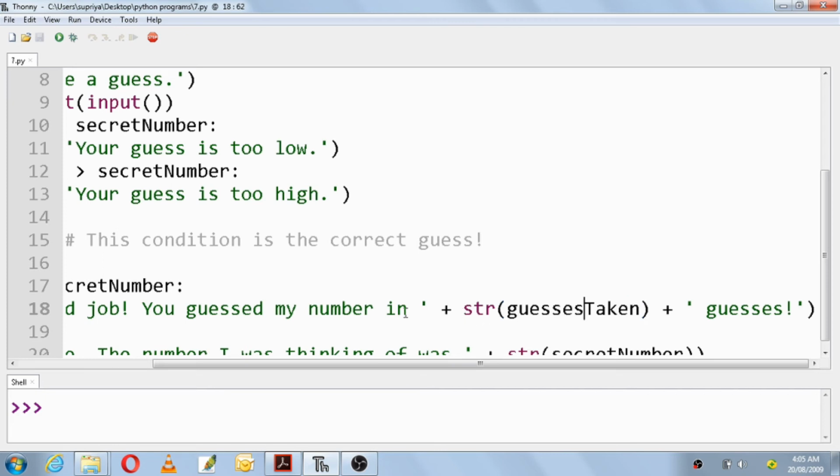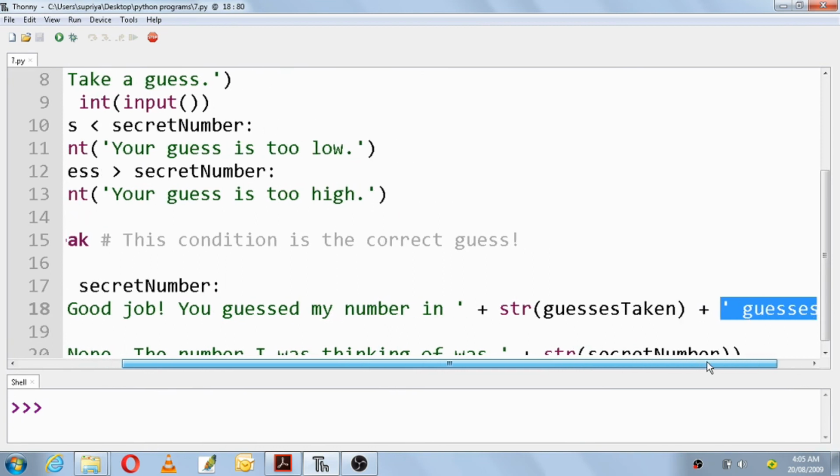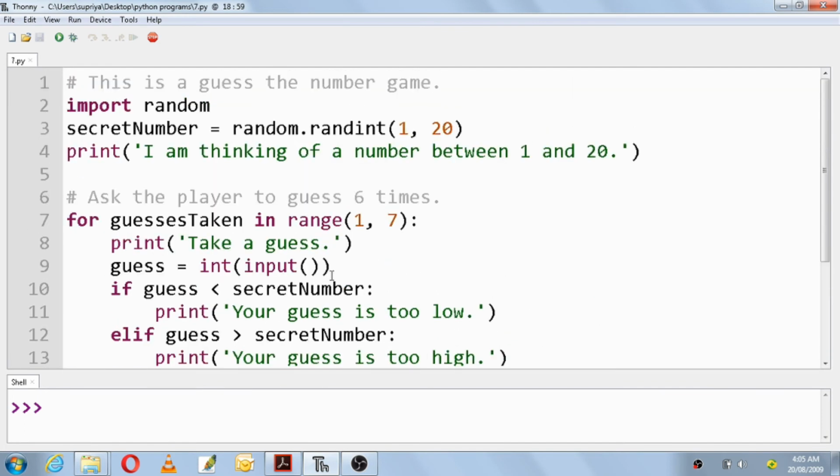That has to get concatenated with these statements, which means you have to convert it into a string. What the str function does is convert whatever input is there into a string, and that string gets concatenated with the front and later statements. If I guessed a number in 4 guesses, it will print, good job, you guessed my number in 4 guesses. And those guess numbers are sitting in the variable guesses taken.